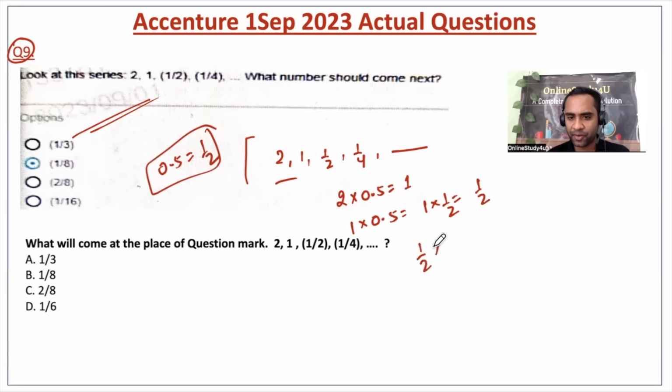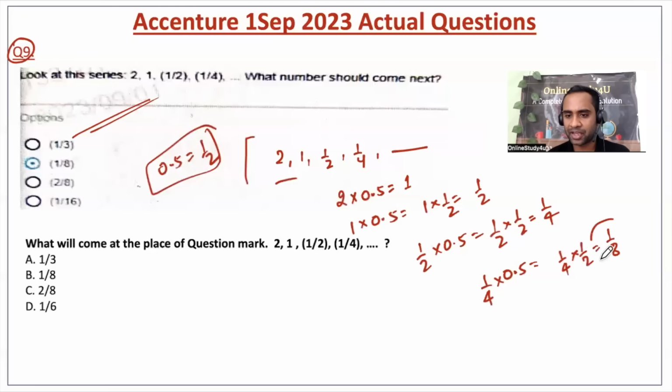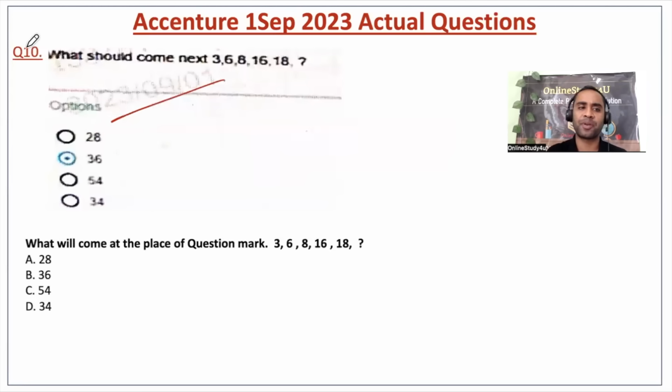Now 1 by 2 multiplied by 0.5, and 0.5 is nothing but 1 by 2, so it will become 1 by 4, right? Then 1 by 4 multiplied by 0.5 will be nothing but 1 by 8. So 1 by 8 will be next in my series. Option B will be the correct answer, right? So this was again one of the questions asked from number series.